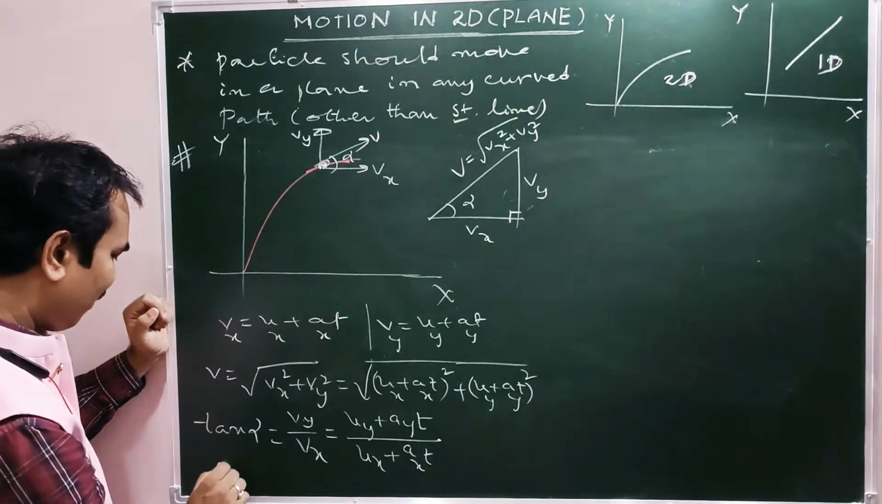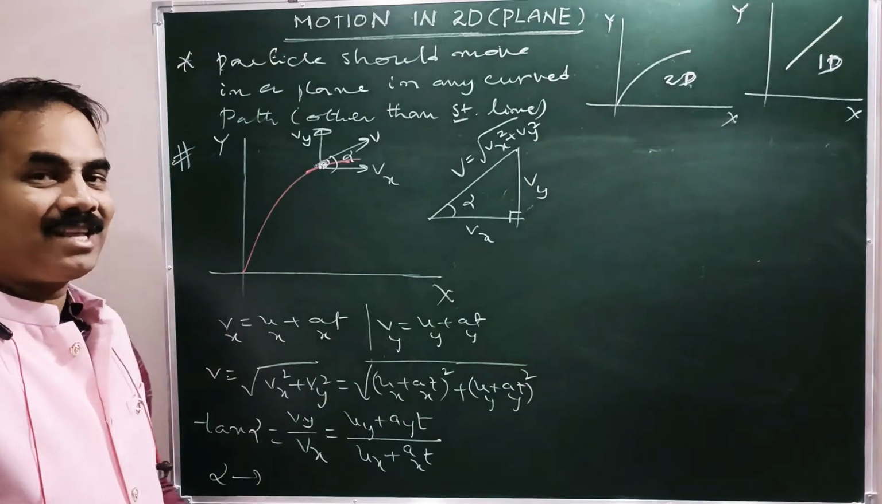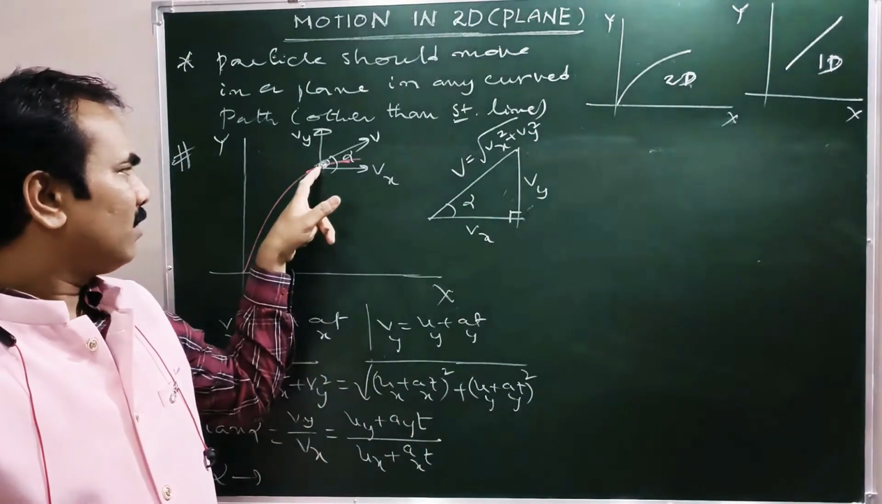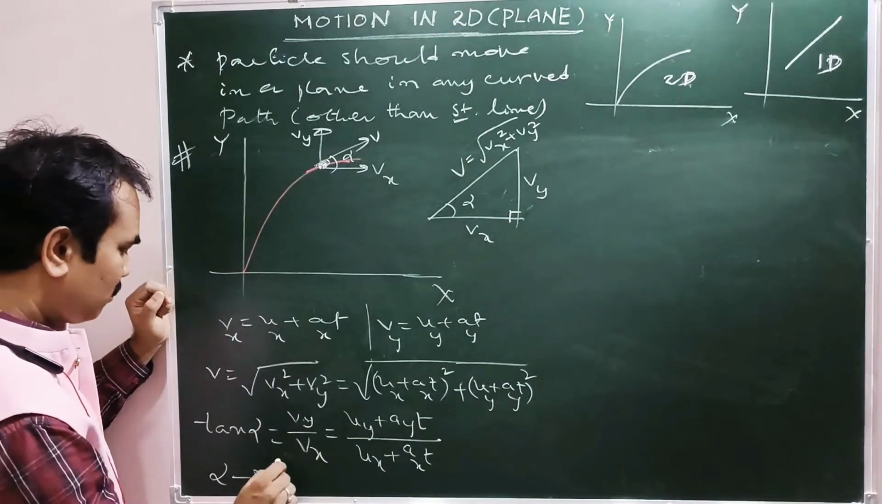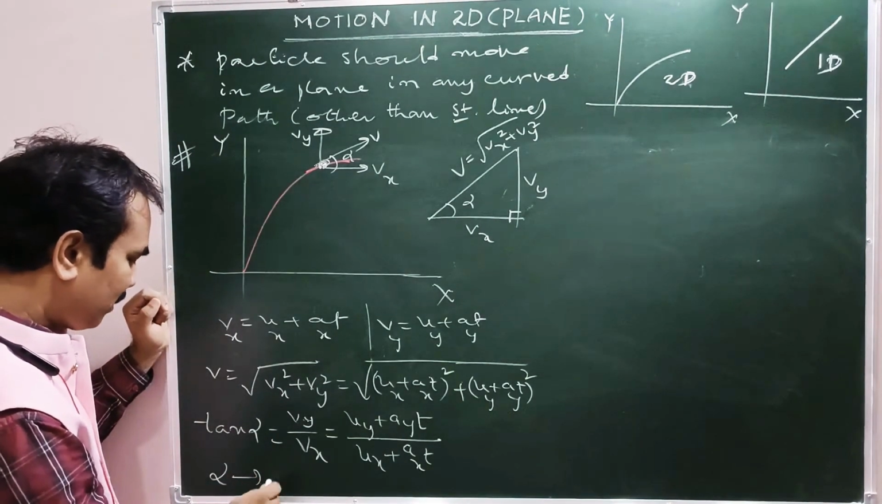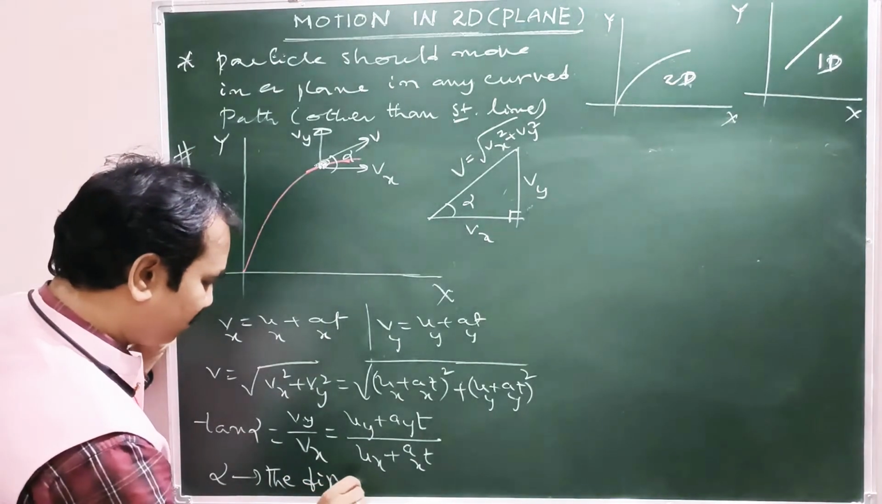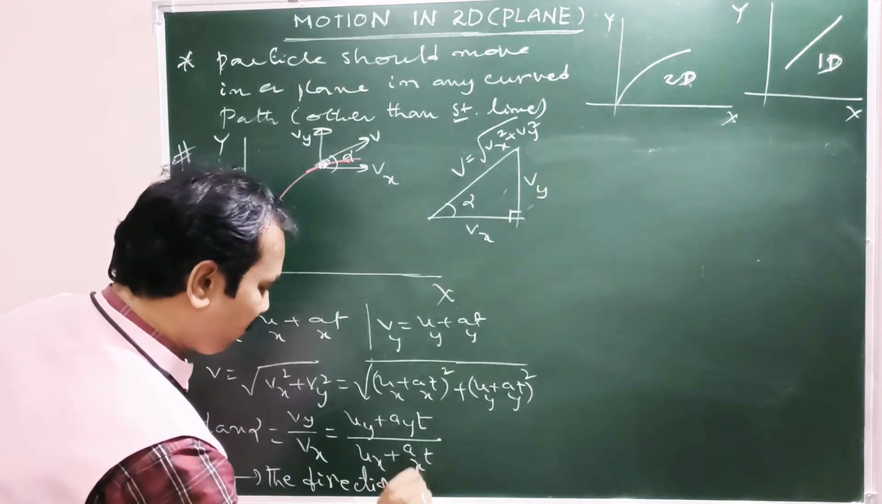Now what is alpha here? Alpha represents the direction of motion of that particle which is in 2D at this instant, right? So alpha usually represents the direction of motion.